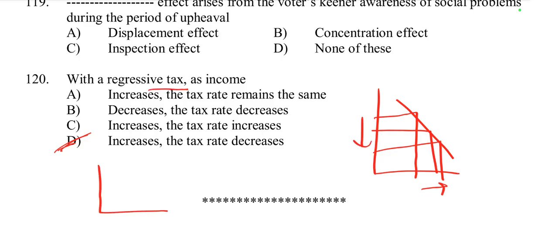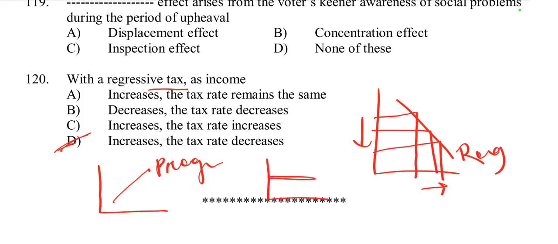One is progressive tax, progressive. This is regressive, this is progressive, and this type of situation is proportional, and another one is progressive and then proportional. So these are the different types of tax.